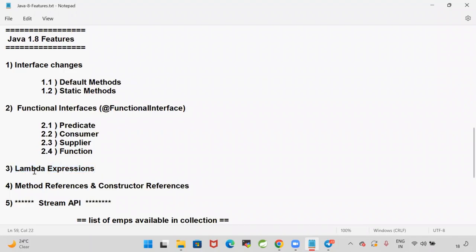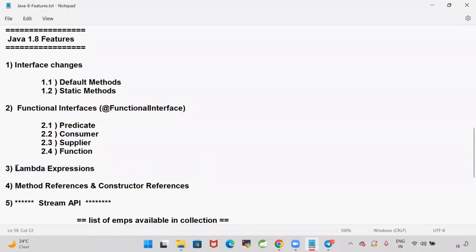Whenever you write a lambda expression, it does not have any name, it does not have any return type. Then how to call these lambda expressions? To call the lambda expressions, we have functional interfaces. A functional interface is nothing but an interface which contains only one abstract method. To call those lambda expressions, we are going to write functional interfaces. What is lambda? Lambda is nothing but an anonymous function, no name, no return type.